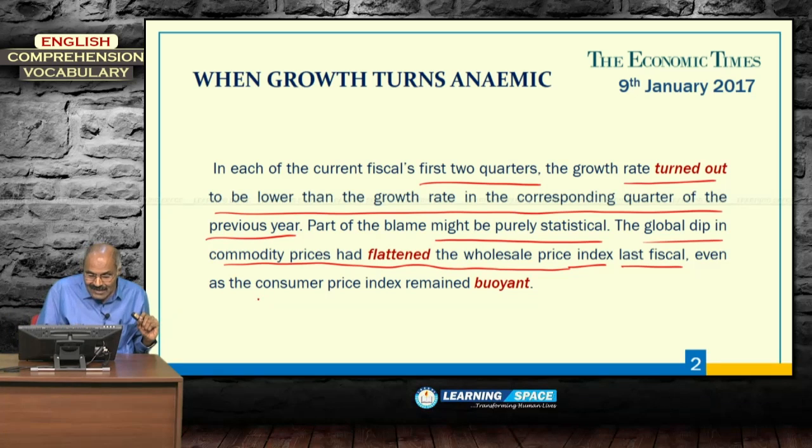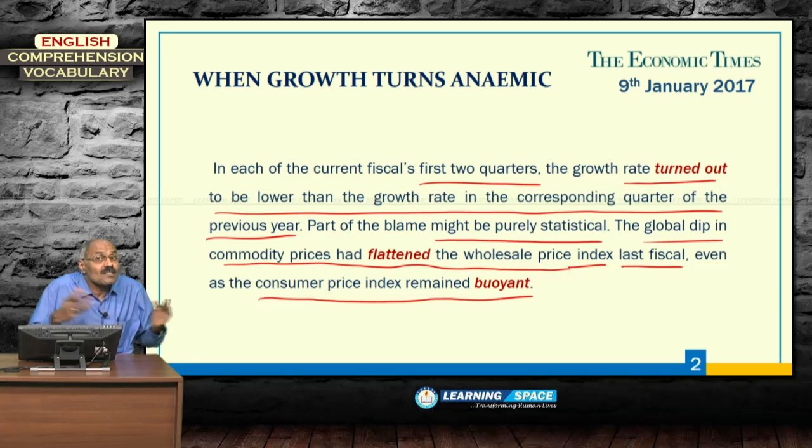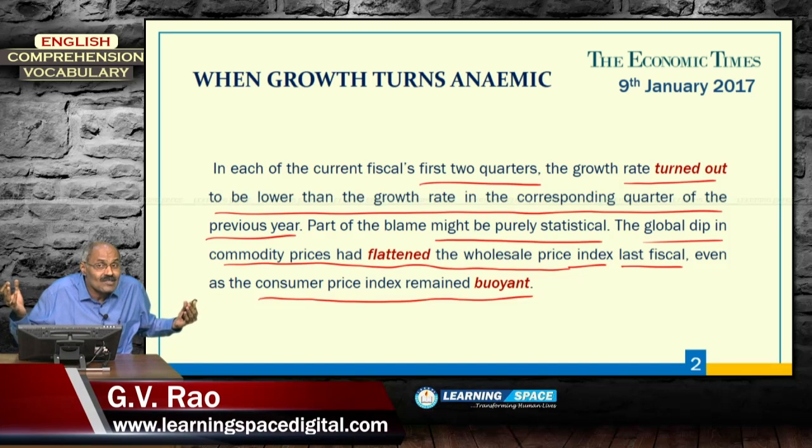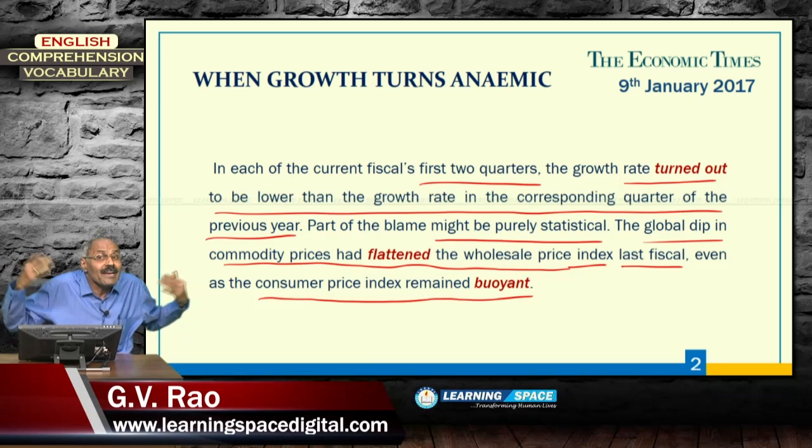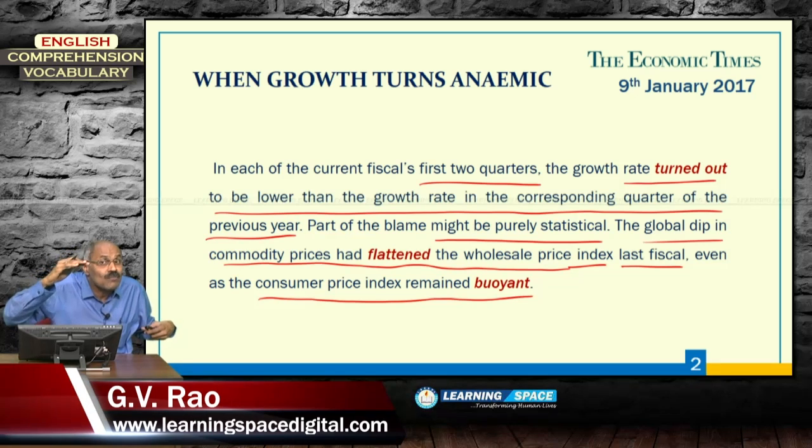Then, even as the consumer price index remained buoyant. What is the meaning of buoyant? Buoyant, in the normal sense, is a happy man, a successful man. One example I will tell you: Raju appears to be buoyant after his selection to the civil services examination. His family got elated. Raju appears to be buoyant after his selection to interview in IBPS PO. So, buoyant indicates a happier moment, at the same time a successful moment.